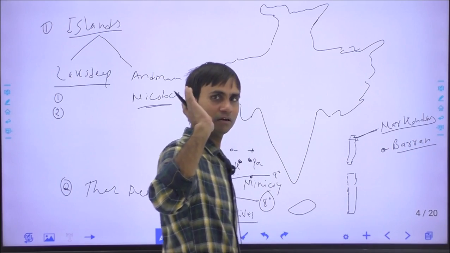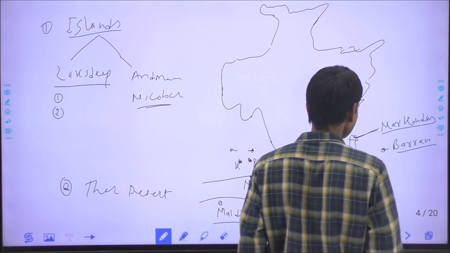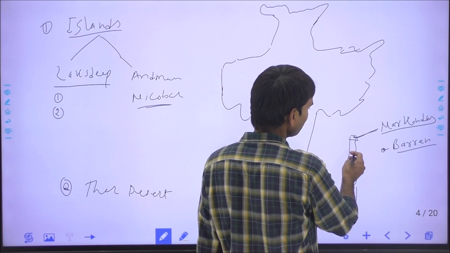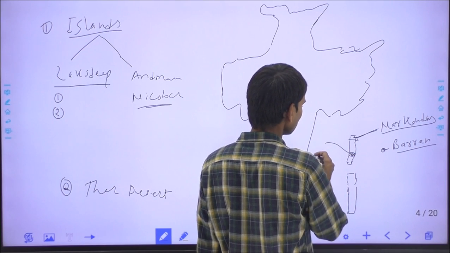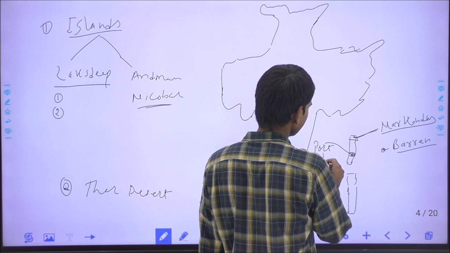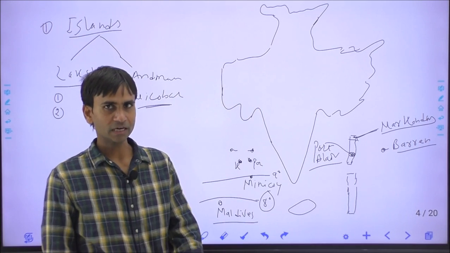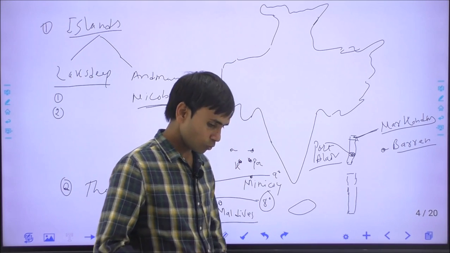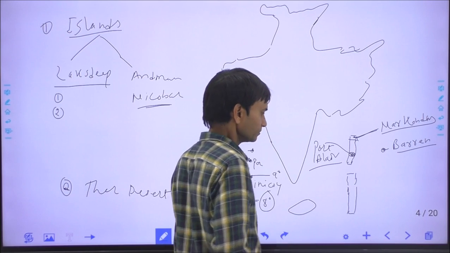India has only one active volcano, in the South Andaman, and the capital of Andaman and Nicobar is Port Blair. Port Blair lies in the South Andaman, and there is a Cellular Jail, also called the Kala Pani, which was built by the English government in India to imprison the Indian revolutionaries.